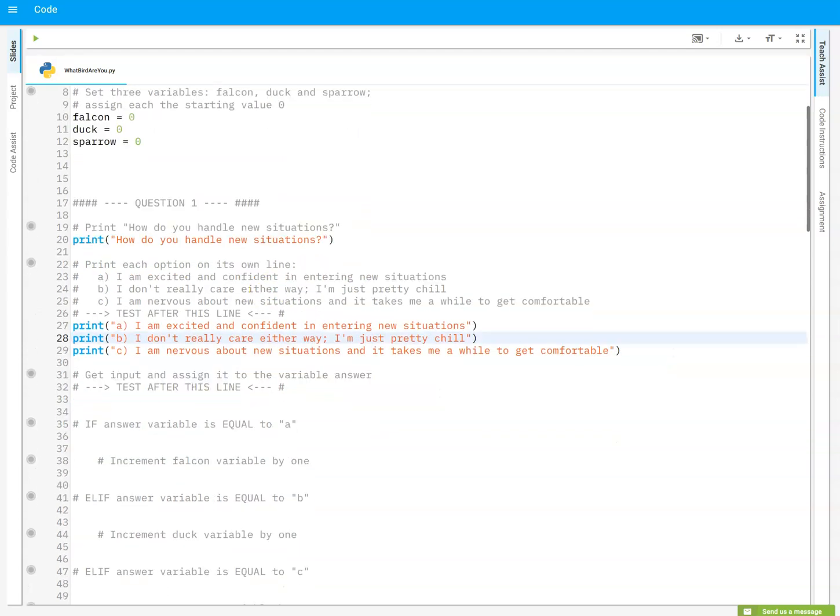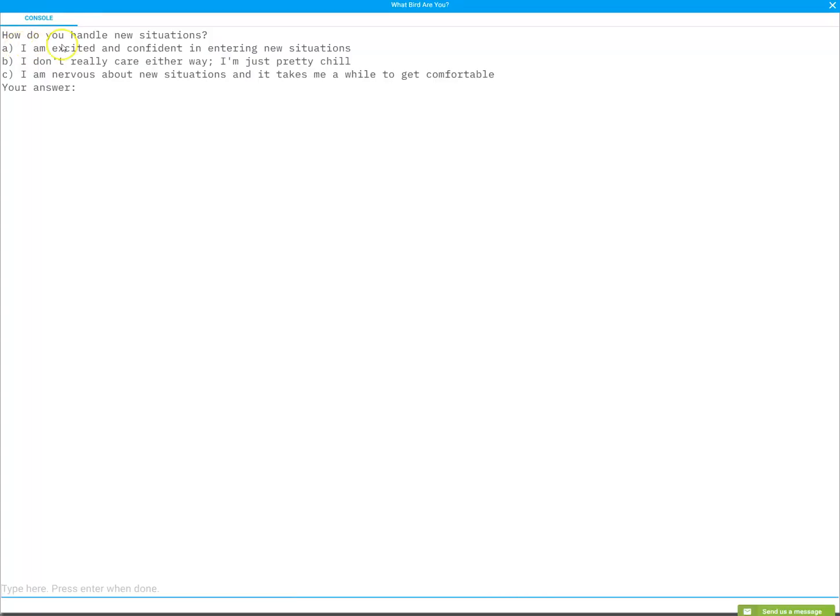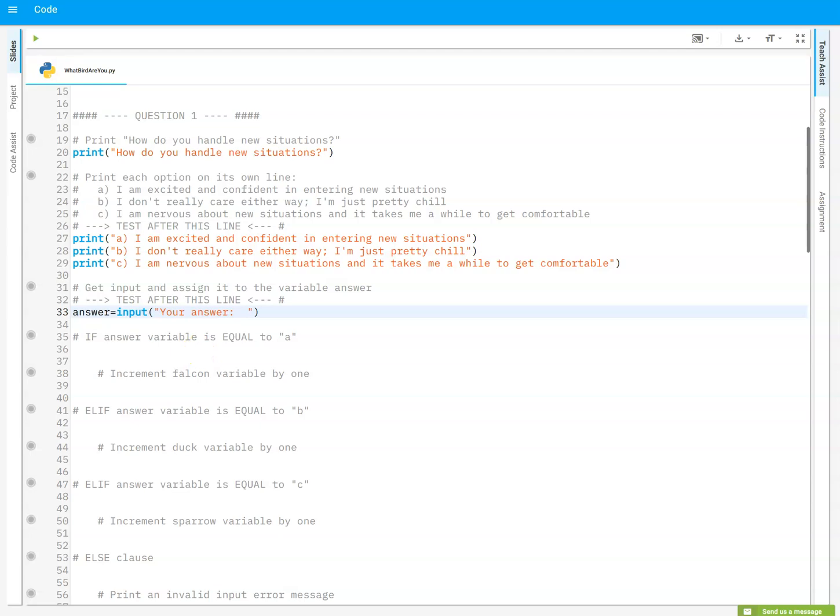And now I need to look down here, and then it says get input and assign it to the variable answer. So over here on line 33, I'm just going to type in answer equals input, and then "Your answer:". Make it real simple, colon, space, like that. And let's see what it does here. How do you handle new situations? Got A, B, and C, then your answer. And I can go C, and there we go. So there's my answer. So far we're good.